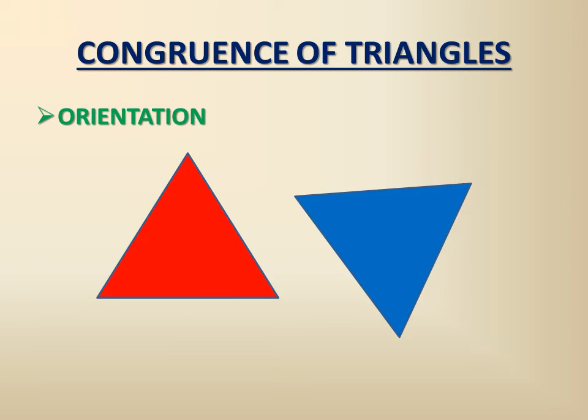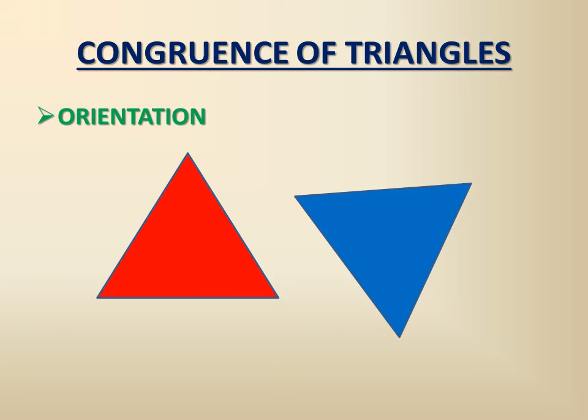The orientation of the triangle can differ. If you see these two figures, the red triangle and the blue triangle, you might say these two triangles are not congruent. But if their corresponding sides are equal, like if this side is equal to this side, and this side is equal to the corresponding side, and this side is equal to this side of the blue triangle, then they will be congruent and their corresponding angles will also be equal.